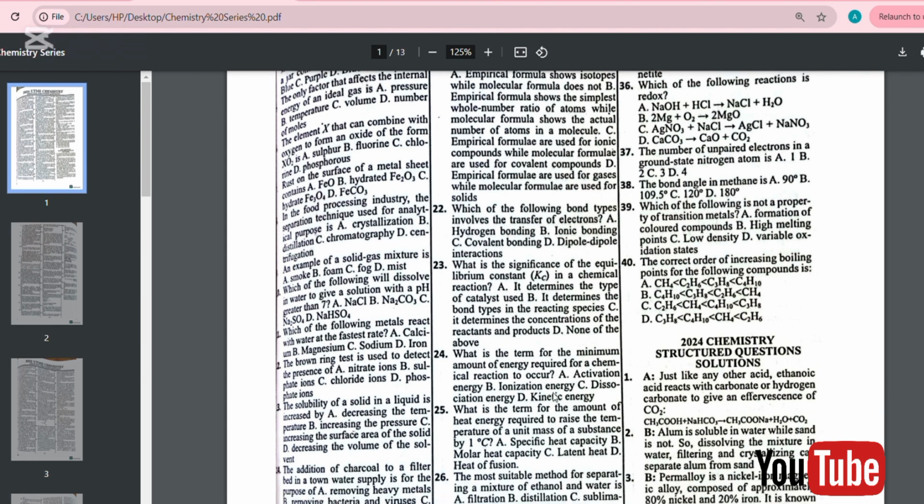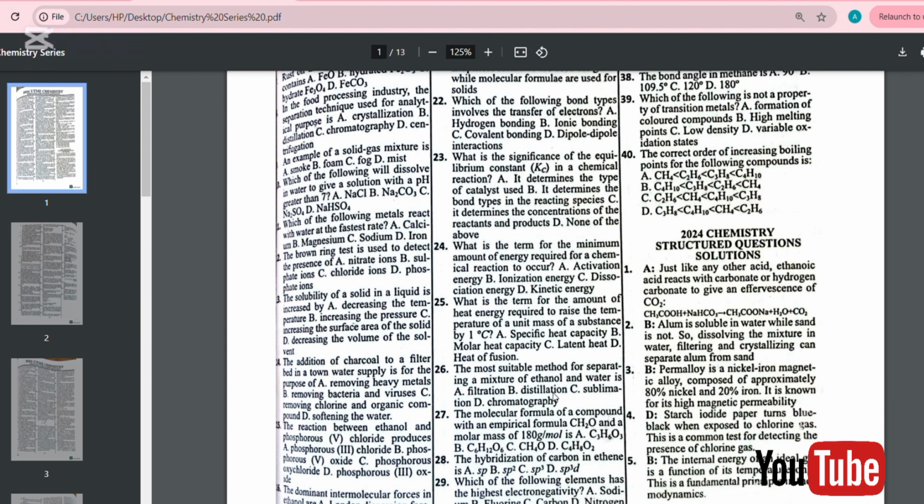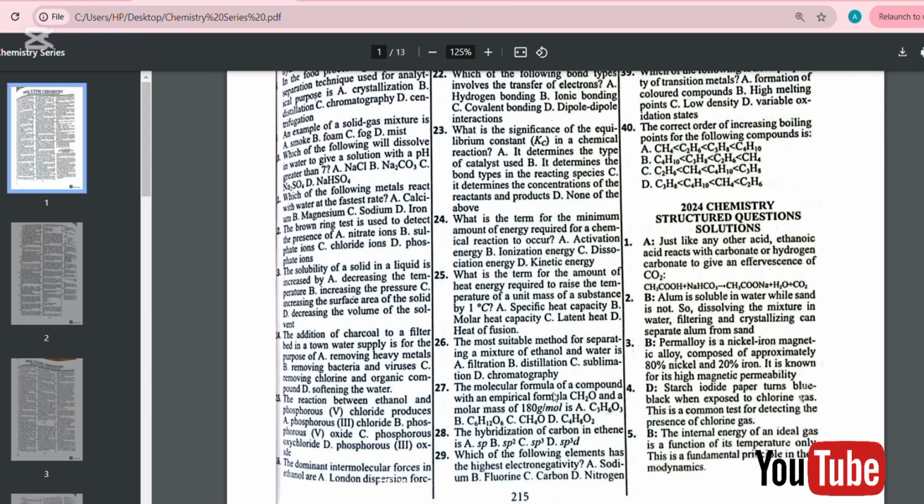Let's go to question number 26. The most suitable method for separating a mixture of ethanol and water is A. Filtration, B. Distillation, C. Sublimation, and D. Chromatography. The answer to this question is B, which is distillation.